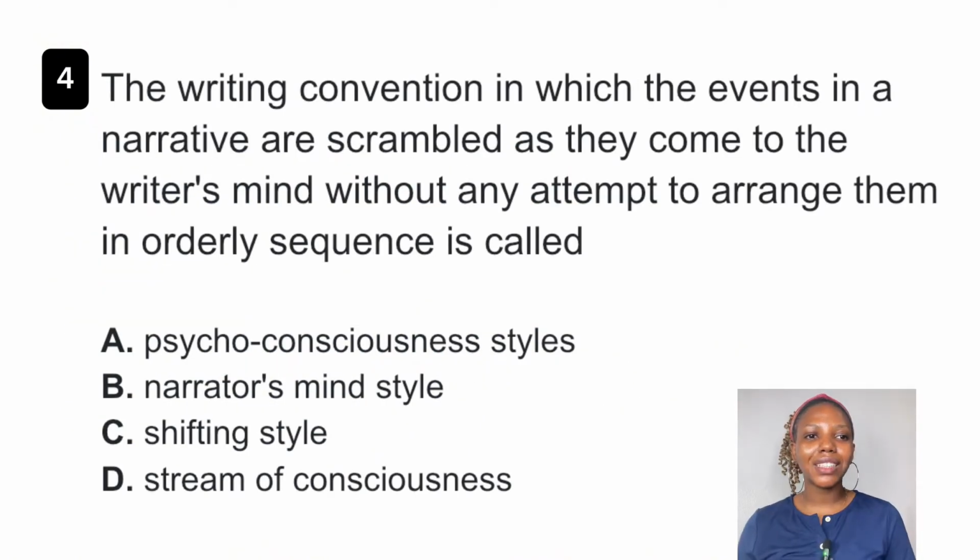Question 4. The writing convention in which the events in a narrative are scrambled as they come to the writer's mind without any attempt to arrange them in orderly sequence is called dash. The answer to this question is stream of consciousness. Now, stream of consciousness is a narrative technique that aims to depict the flow of thought of a character. So when you pick up a text that uses this technique, what you read about are the feelings as they pass through the character's mind.